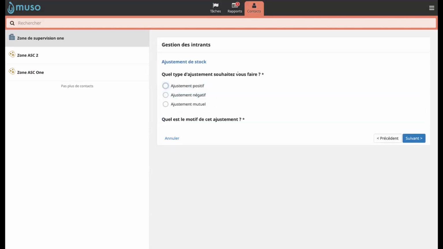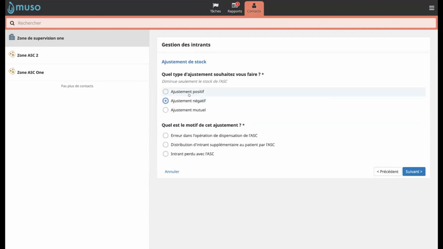It asks what type of adjustment I would like to do. I would like to take some inputs from the CHW, so it will be a negative adjustment. Positive is when I'm adding, and negative is when I'm taking. And mutual is when it goes both ways. So it actually gives me three possibilities: positive, negative, or mutual.